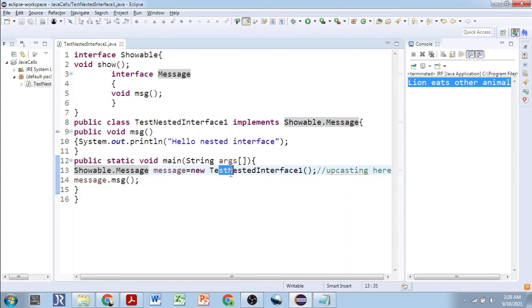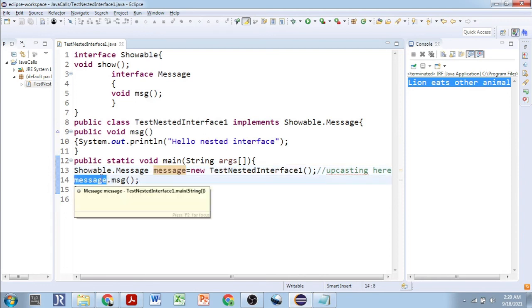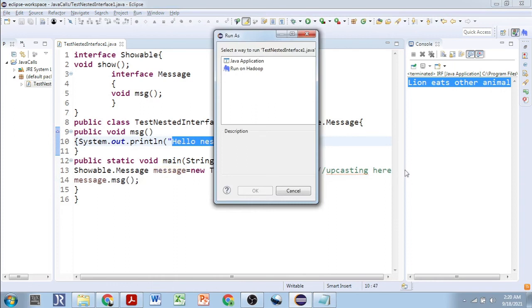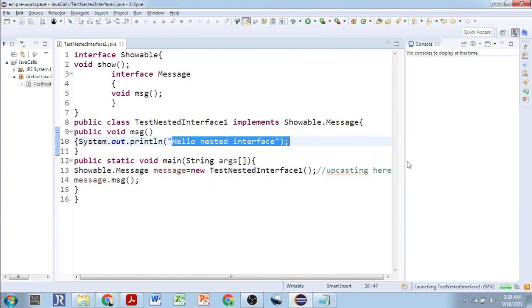So you are creating the derived class object, and that object is being assigned to the reference of its parent interface. So it's known as upcasting. In the last example also you have seen the same thing. Using this reference variable, we can call the message method and it will print hello nested interface if you execute. Hello nested interface is coming up. This is how it works.